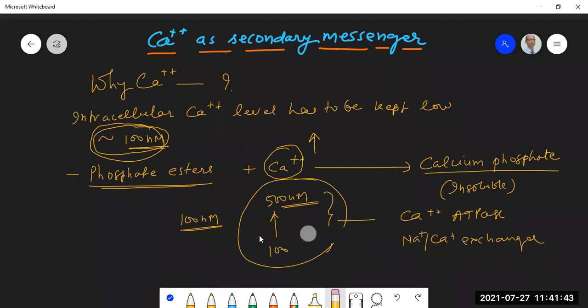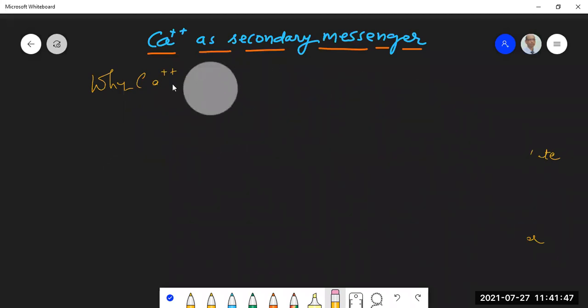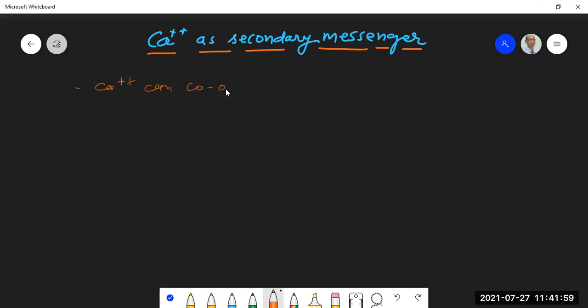The second reason is calcium ions have an unusual ability. It can be coordinately linked to 6 to 8 oxygen atoms.